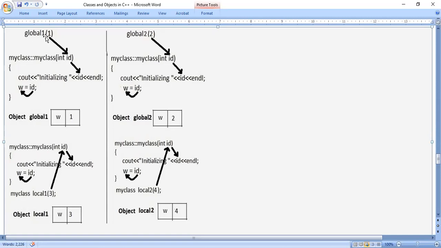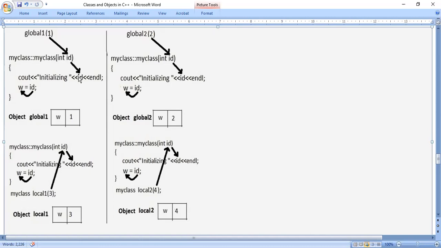Now see global one; that complete word is the object. Don't get confused here. Global one, that complete word, is the object. Within the brackets, what I have written, one, is the value. The one outside the bracket has to be read together with global; you should not read it separately. Global one is the object name. Within the bracket, one is the value, and that one is copied to this ID.